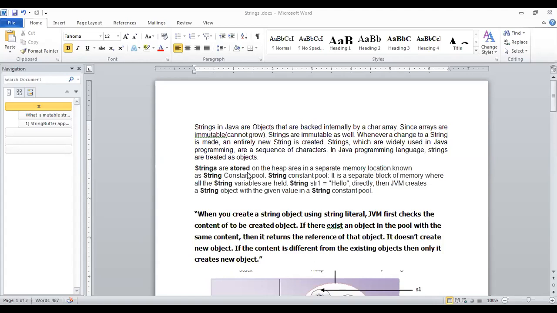Strings are stored in the heap area, in a separate memory location known as the string constant pool. So the string constant pool is a part of the heap area. We already discussed that there are different types of memory areas. All class level variables are generally stored in the heap area. All method level variables and memory allocations are done in the stack, and each and every method maintains its own stack.